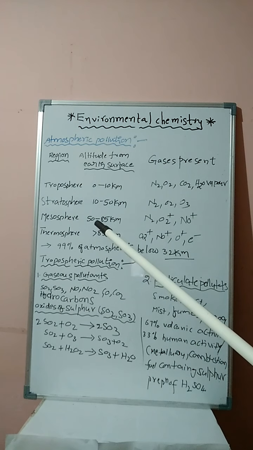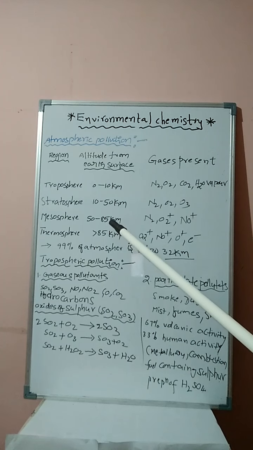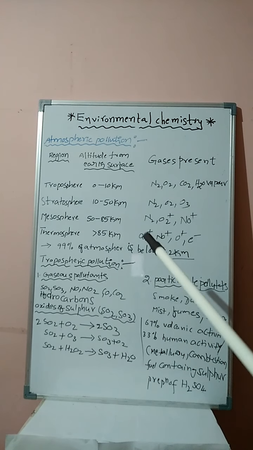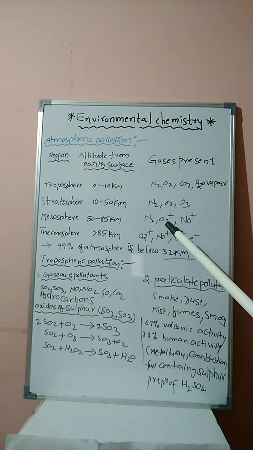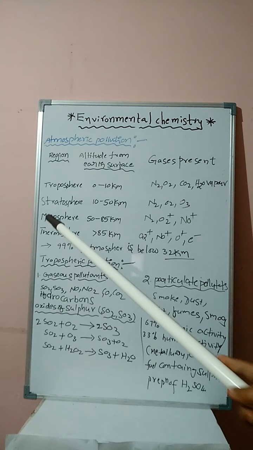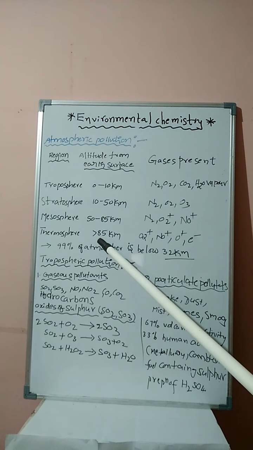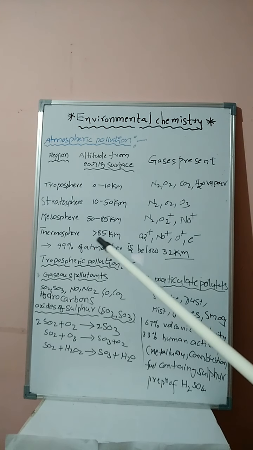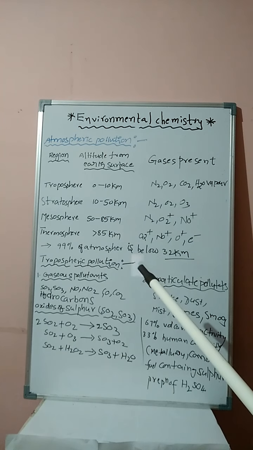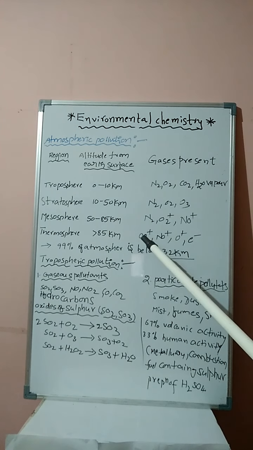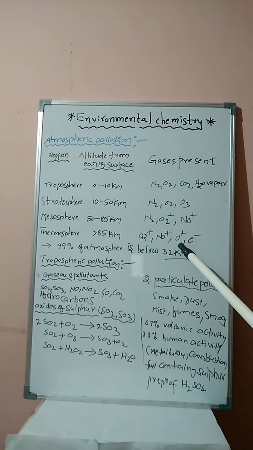Mesosphere. Altitude from the earth surface is 50 to 85 kilometers. The gases present in this sphere are nitrogen, O2+ and NO2+. Thermosphere. The altitude or height from the earth surface is greater than 85 kilometers. The gases present in this are in ionic form, that is O2+, NO+, O+ and electron.